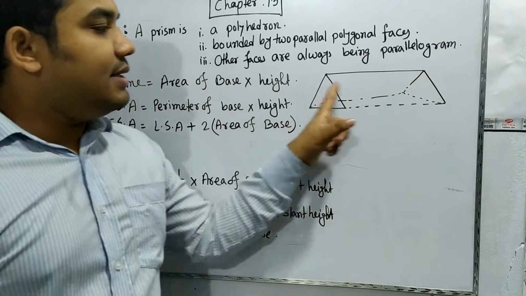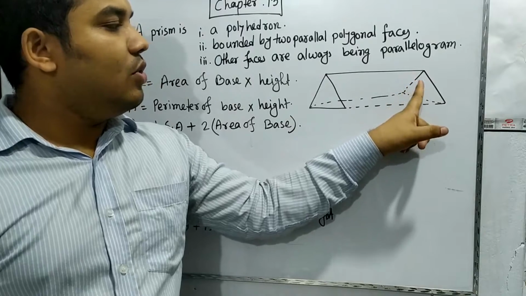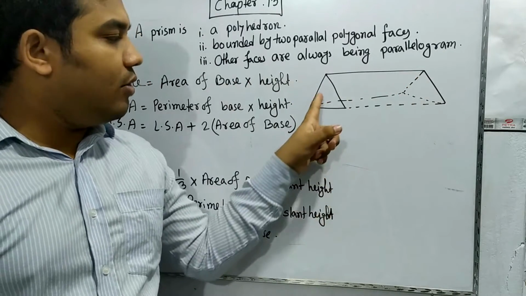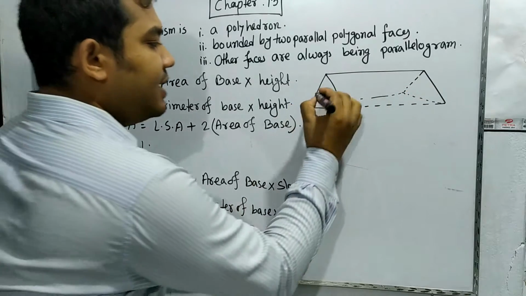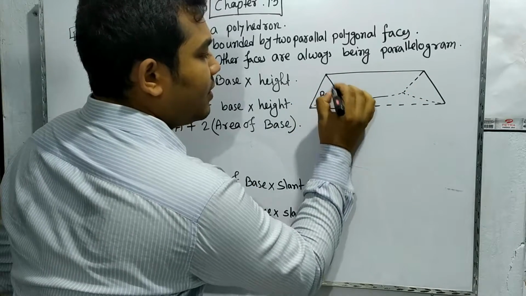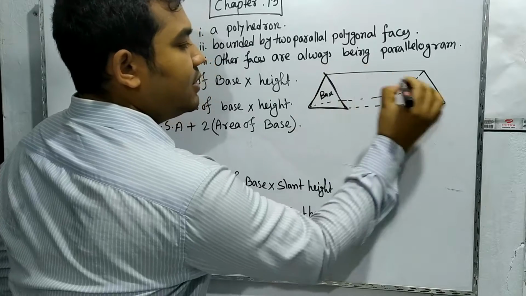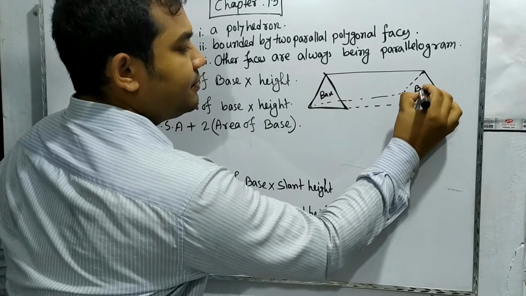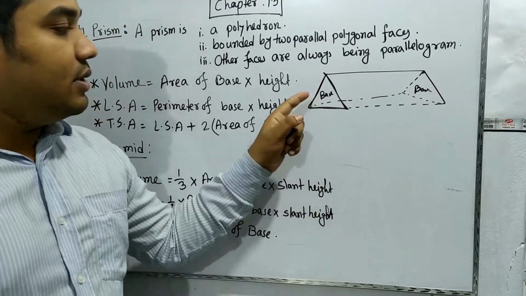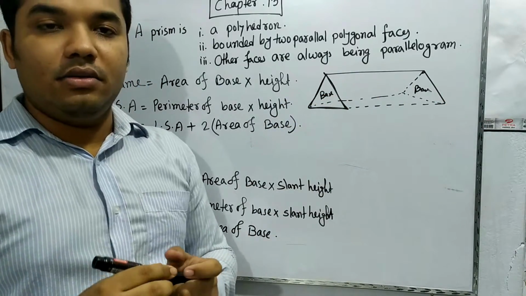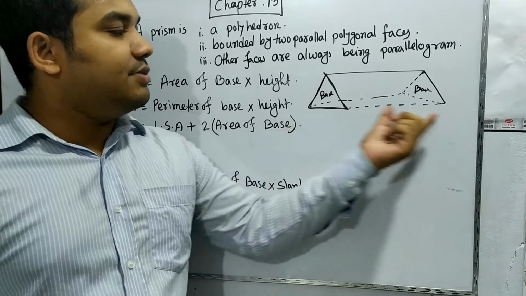First of all, there is no rule that the base must be the same shape everywhere. This is the base, and this is also the base. The base can be a polygon. So there is no hard and fast rule that it must be a triangle.